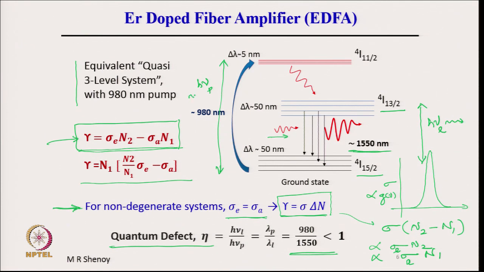There are many other ways the photon energy is lost, but the best possible is that an input energy h nu p gives out a photon energy, or the output, of h nu L. Therefore, this quantum defect is a parameter which is like efficiency, output by input. So, h nu L by h nu p, which is always less than 1.